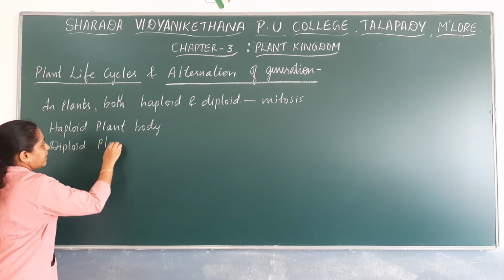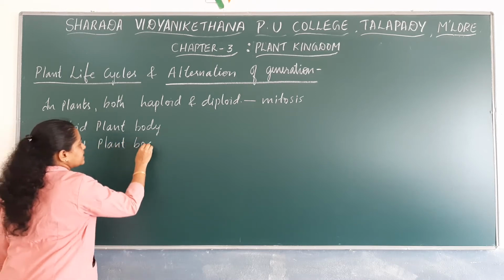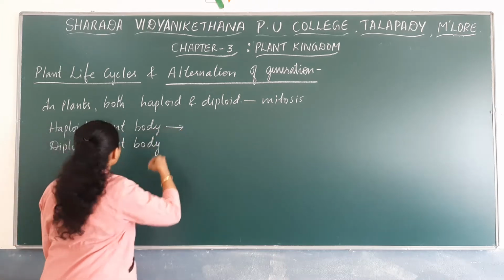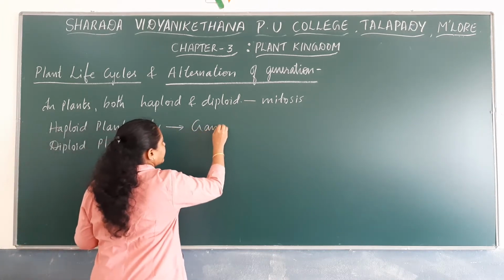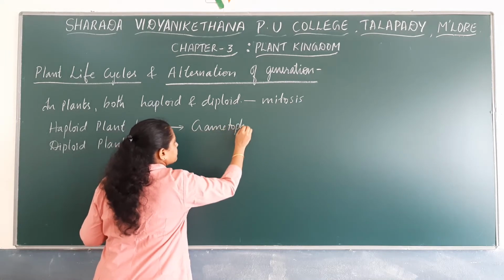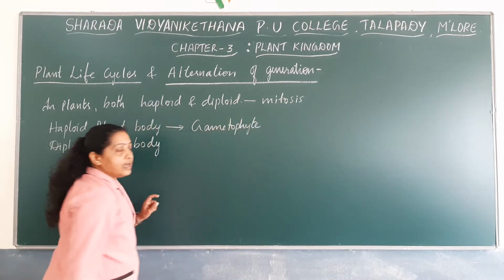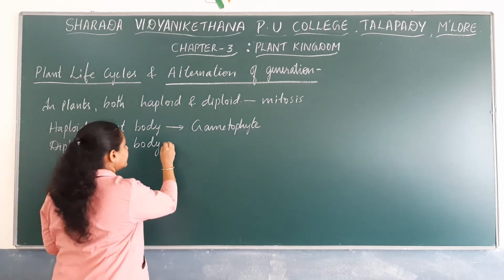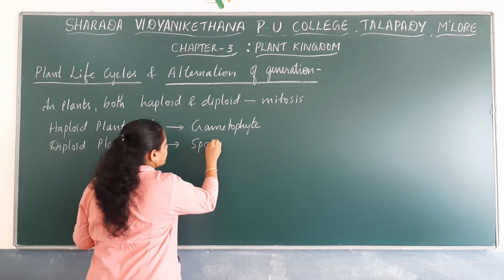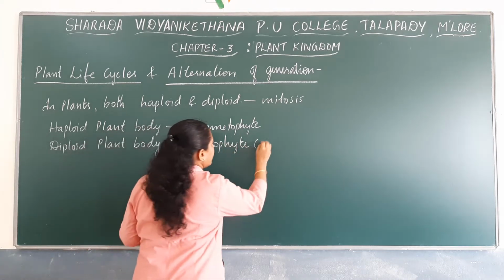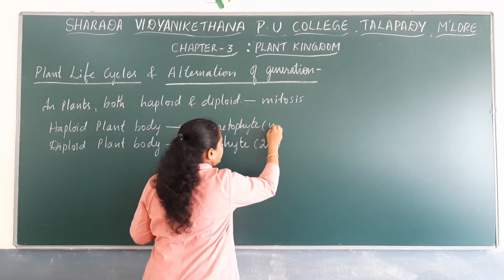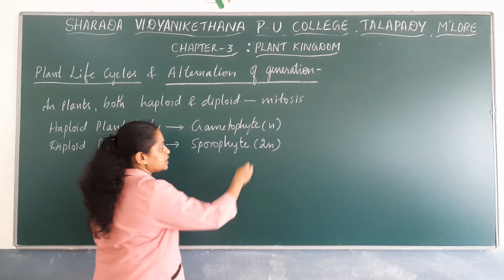The haploid plant body is termed gametophyte. The diploid plant body is sporophyte. Haploid plant body is gametophyte, diploid plant body is sporophyte.